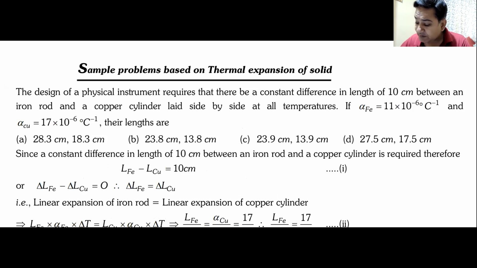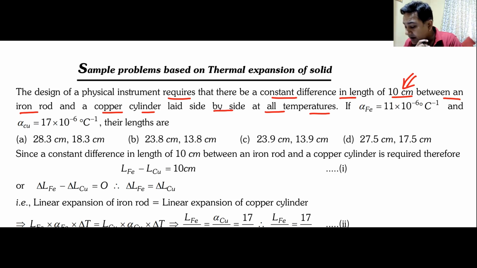The design of a physical instrument requires that there must be a constant difference in length of 10 centimeters between an iron rod and a copper cylinder laid side by side at all temperatures. So at all temperatures, there must be a constant difference of 10 centimeters between the iron rod and the copper cylinder.